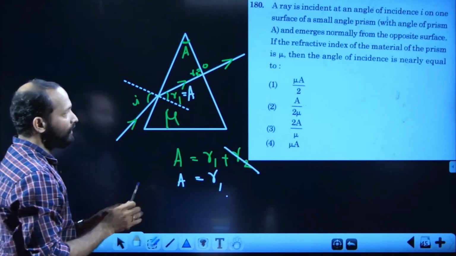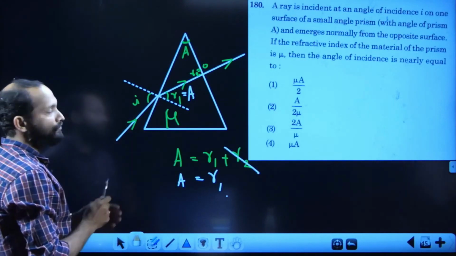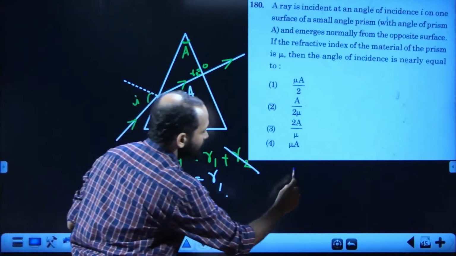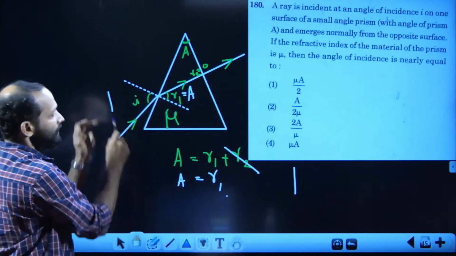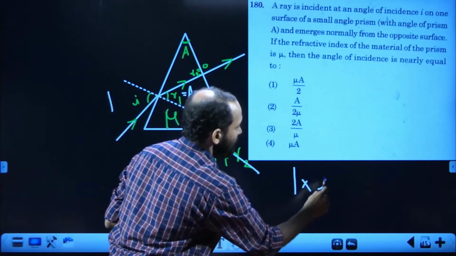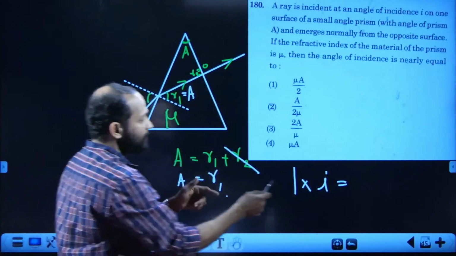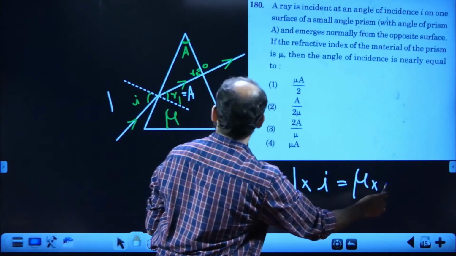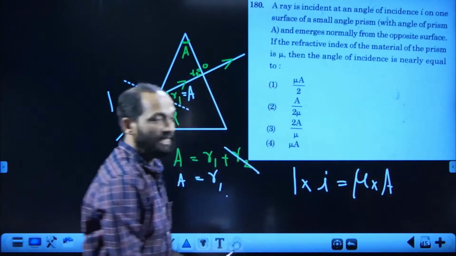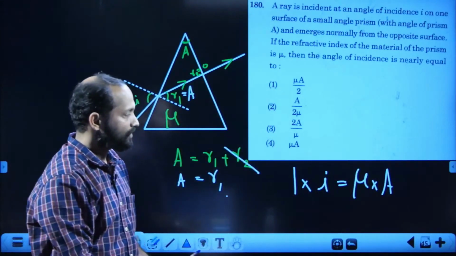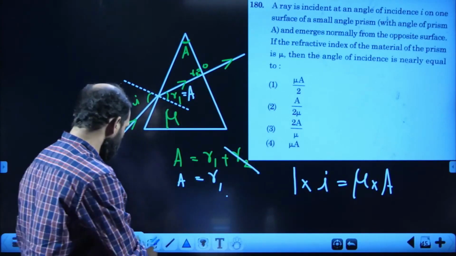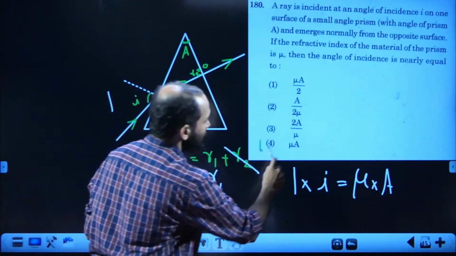Using Snell's law, the product of refractive index and sine of the angle: refractive index of air is 1 into sine I, is equal to refractive index of the other medium, mu, into sine A. So the sine functions can be cancelled from both sides. So I equal to mu A. Then the right answer is the fourth option.